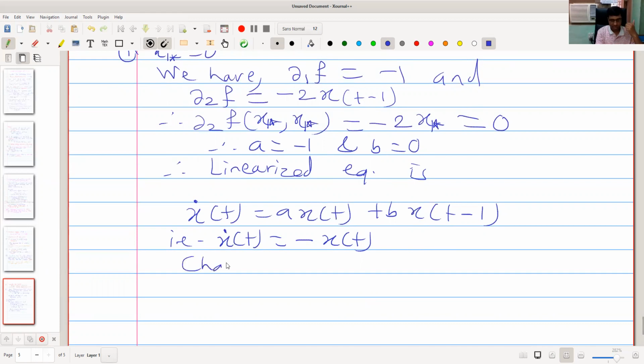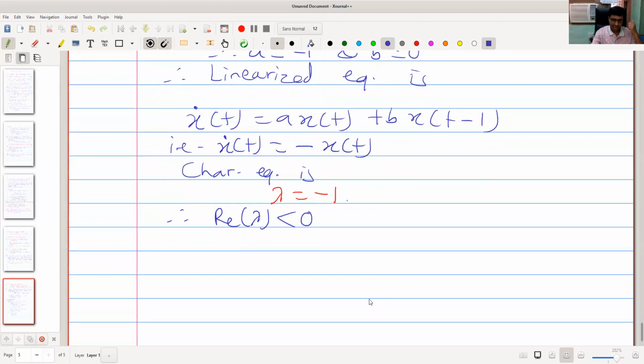The characteristic equation is lambda equal to minus 1. Therefore, the real part of lambda is negative, and hence x1 star equal to 0 is a sink, meaning it is an asymptotically stable equilibrium.